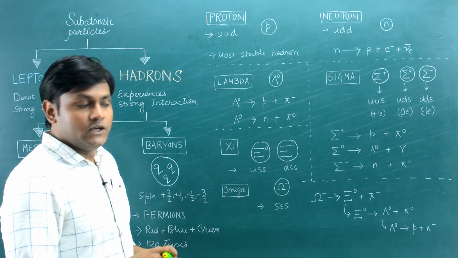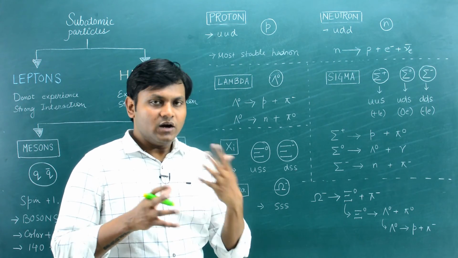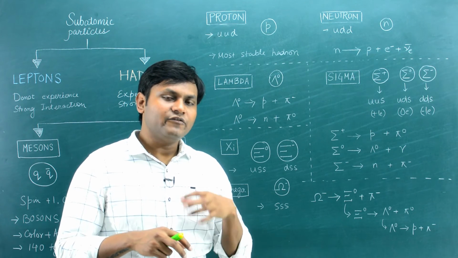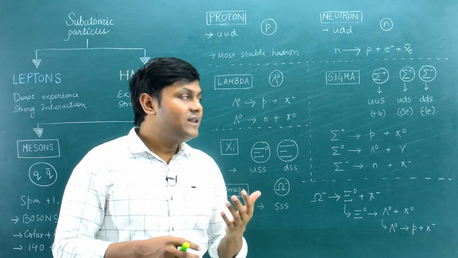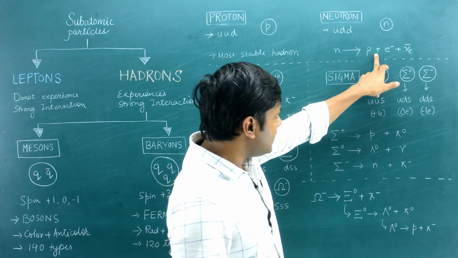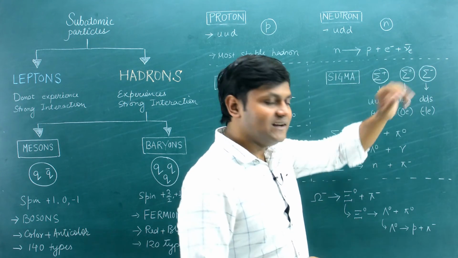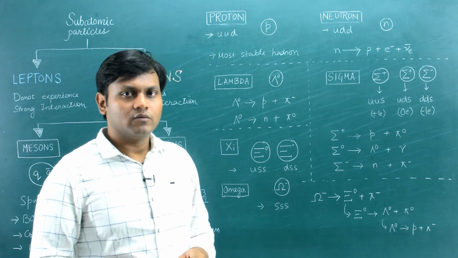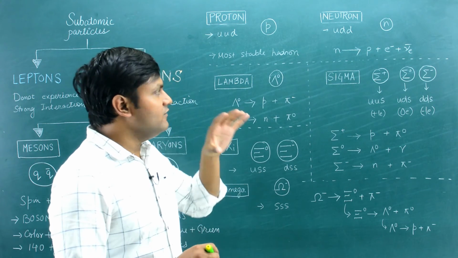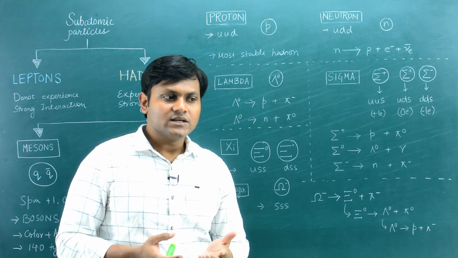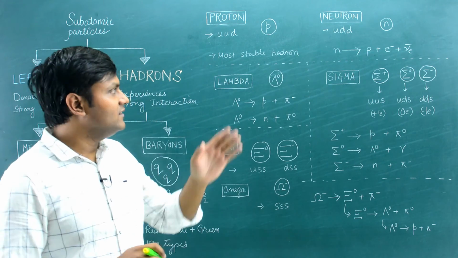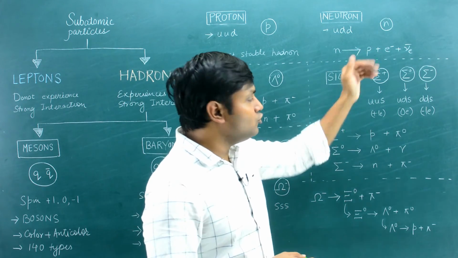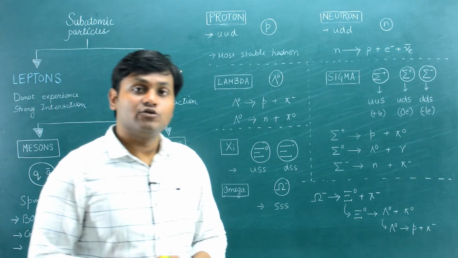Even the neutron is stable as long as it is part of a nucleus. Inside the nucleus the neutrons exist, but the moment you have a free neutron, it will immediately decay into a proton, with the emission of an electron and an electron anti-neutrino. The mean lifetime of this kind of decay process is somewhere around 14 to 15 minutes. So even though neutrons do exist inside a nucleus, free neutrons are unstable and they decay within 14 to 15 minutes to a proton, an electron and an electron anti-neutrino.